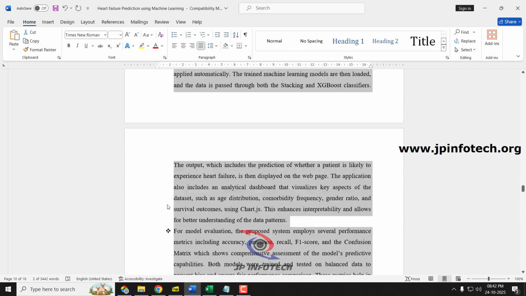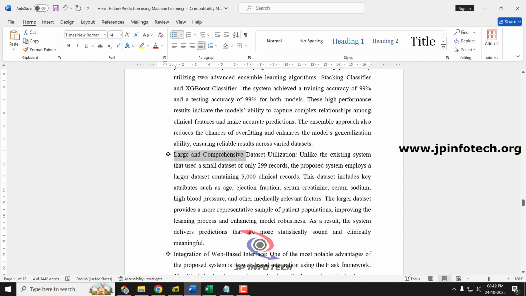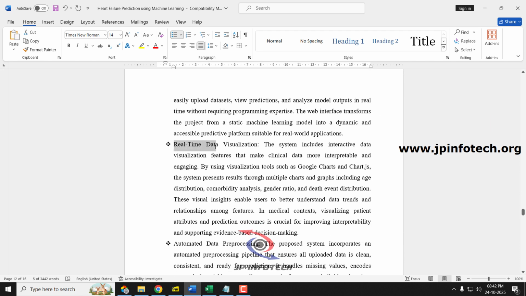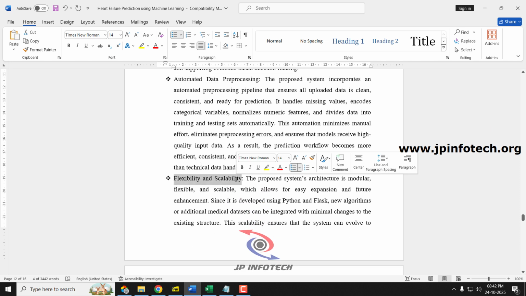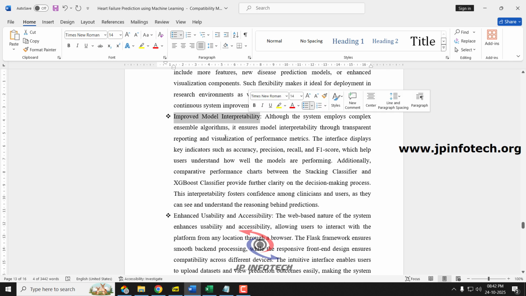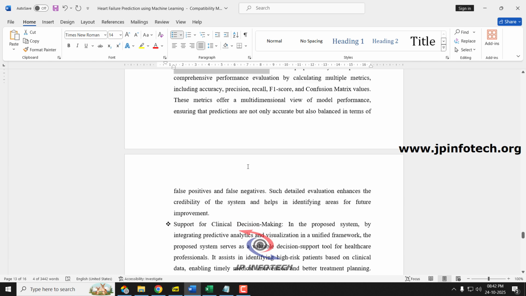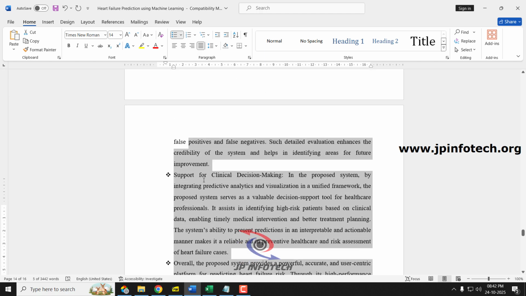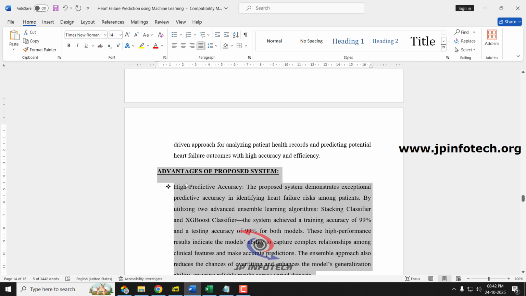Next, coming to the advantages of the proposed system. The main advantages are high predictive accuracy, large and comprehensive data utilization, integration of a web-based interface, real-time data visualization, automated data pre-processing, flexibility and scalability, improving model interpretability, enhanced usability and accessibility, efficient performance evaluation, and support for clinical decision making. Each subheading explains in detail the advantages of the proposed system.